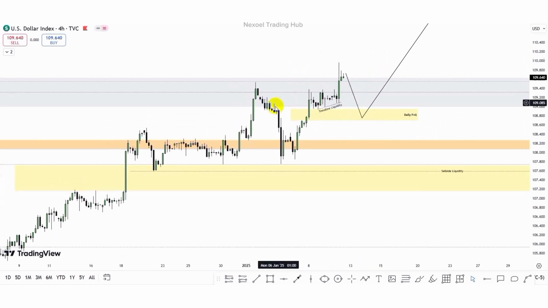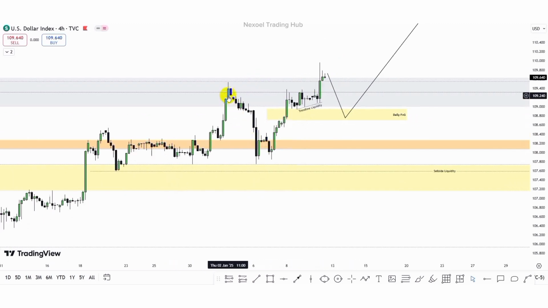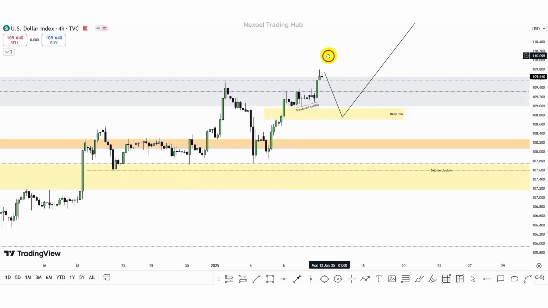So, last week, this was what I saw. We saw the reaction of price at the breakout block we identified from the weekly time frame. So I wanted to see how price would return and sweep the sell side liquidity into this weekly fair value gap and then the bullish movement. But then we can clearly see that price just returned, respected the monthly fair value gap consequent encroachment, and then we had that bullish movement to the upside.